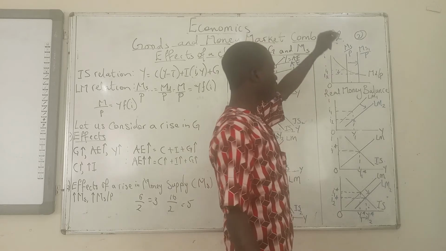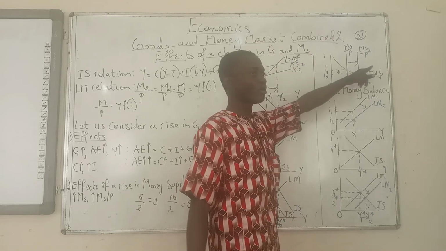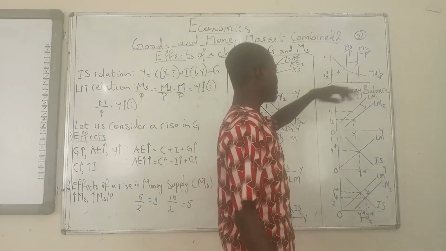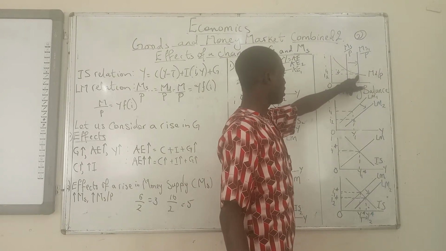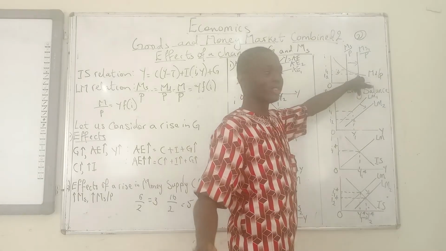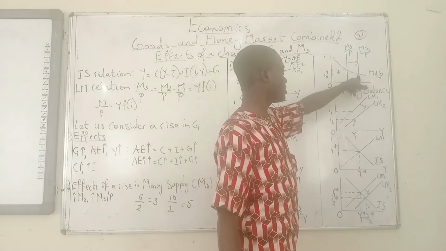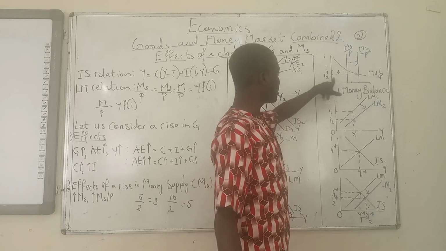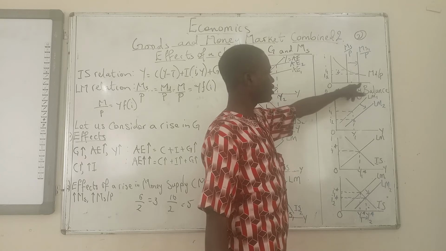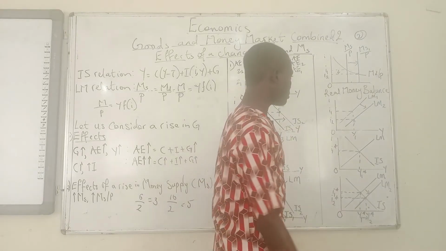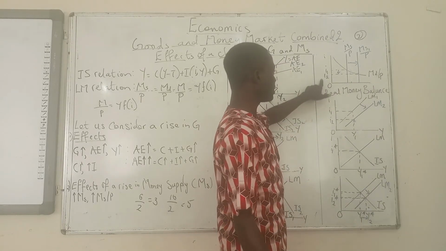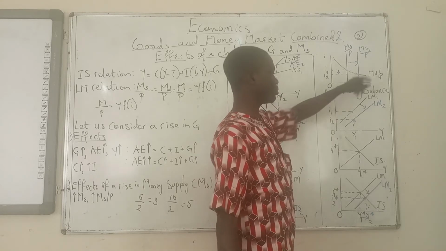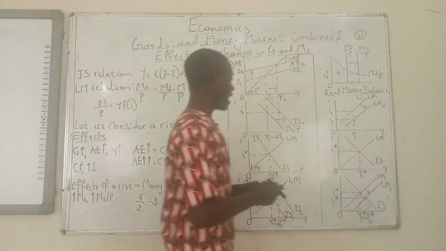Now an increase in money supply is going to lead to an outward shift of the real money supply curve. When you cross it with the old money demand curve, which didn't change, there is a new equilibrium intersection in the money market. The interest rate is going to reduce, from I1 to I2, and the money balance will increase. At least up to this point, I believe we don't have a problem with that.